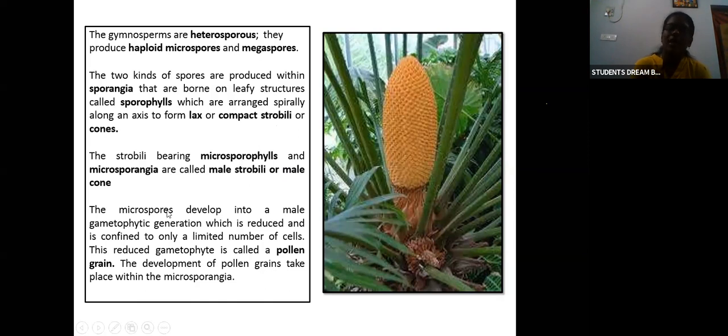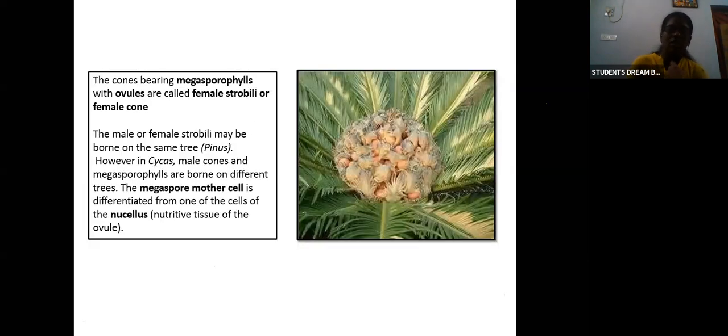The microspores develop into a male gametophytic generation which is reduced and is confined to only a limited number of cells. Microspores develop into a male gametophytic generation, which will have only a limited number of cells. The reduced gametophyte is called pollen grains. The development of pollen grains takes place within the microsporangia. Clear?